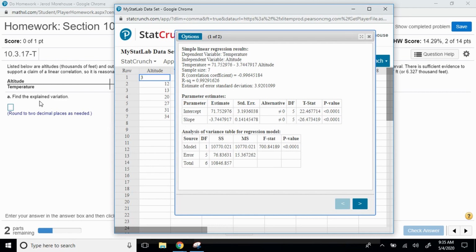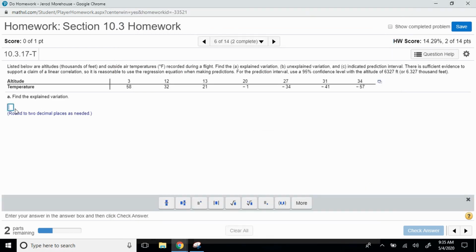The explained variation is this top number, this SS here, 10,770.021. Actually, I wonder if I can just copy that. Oh man, look at that. I think we can just copy it. It has 2 decimal places, so I'm going to click back 1 and hit enter. Nice.